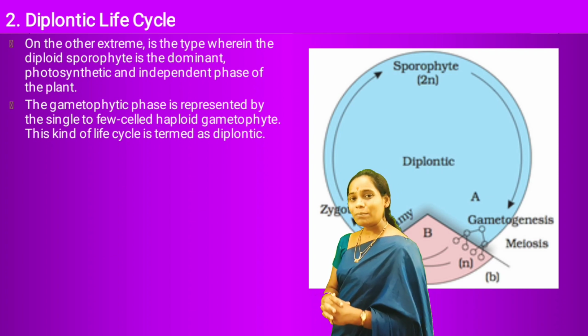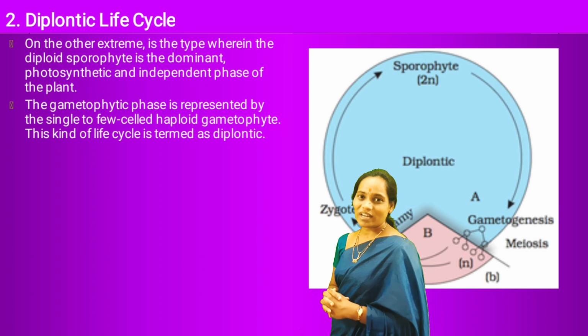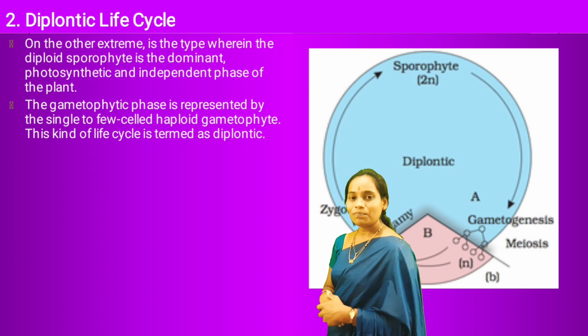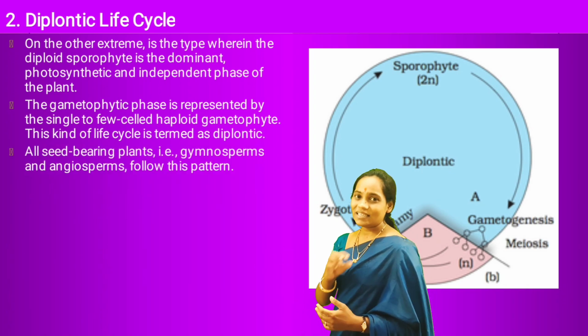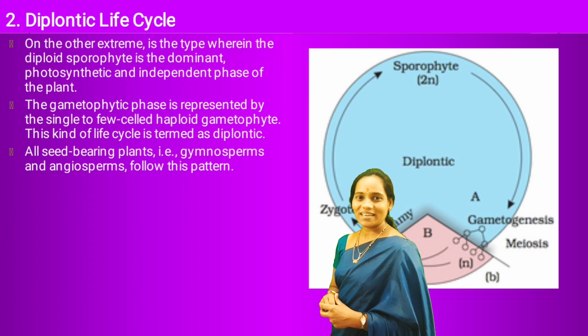This type of life cycle in plants is called the diplontic life cycle.